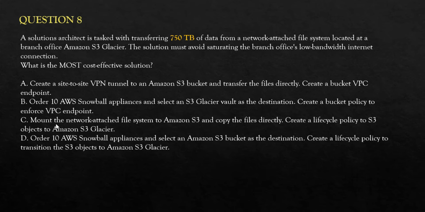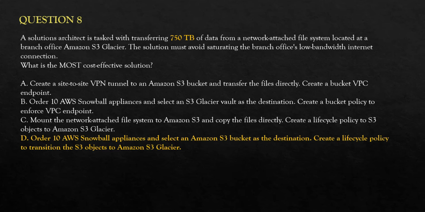Third, it says mount the network attached file system to S3. You cannot do this. This is not viable. In the cloud, you have EFS that can be used, but you cannot mount this on-premises network attached storage without a file gateway. You cannot do it. If there was a file gateway option, then you could have thought about it. So C is wrong. D says use 10 Snowball appliances, which is good. Move it to an S3 bucket as a destination, which is good, and create a lifecycle policy to transition to Glacier.